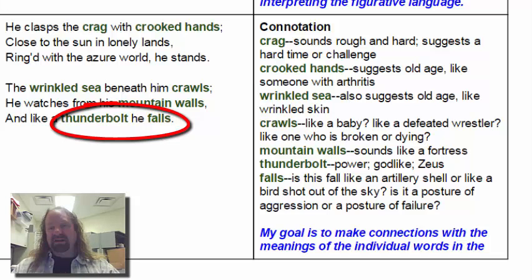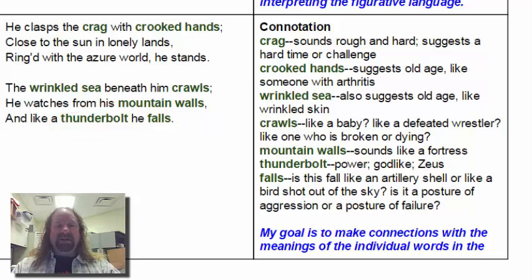Thunderbolt makes us think of power. Thunderbolt makes us think of Zeus, that god of ancient Greece. He used a thunderbolt for his weapon. We can talk about whether or not Tennyson was familiar with Greek mythology and whether he would use that as a symbol for a god. He would, and he does, and he is. He's all those things.